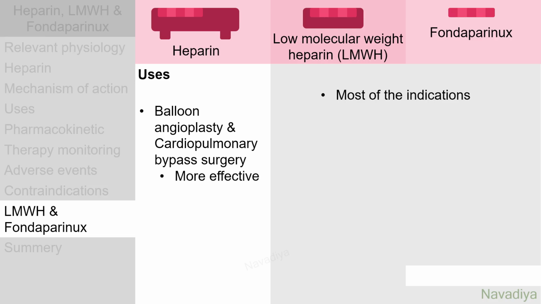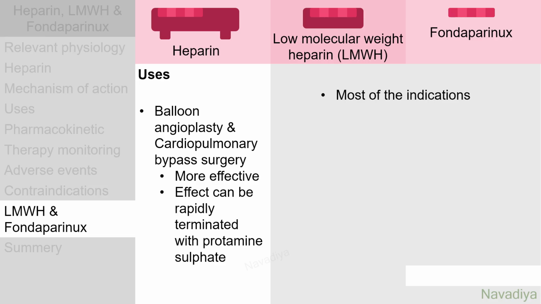That is because activation of factor 12 in these two conditions is managed better by heparin. Also, once the procedure is over, its effect can be rapidly terminated by protamine sulfate. This is not possible with later two drugs. In patients with history of heparin-induced thrombocytopenia, low molecular weight heparin cannot be used because of cross-reactivity with heparin. However, fondaparinux does not cross-react, so it can be used. That's all about heparin and its derivatives.